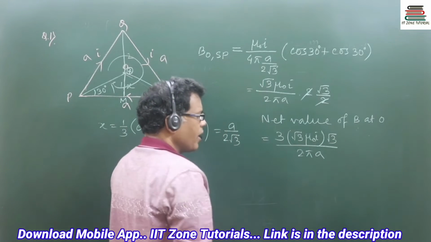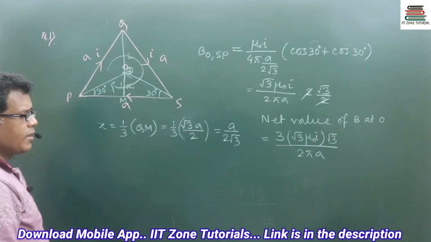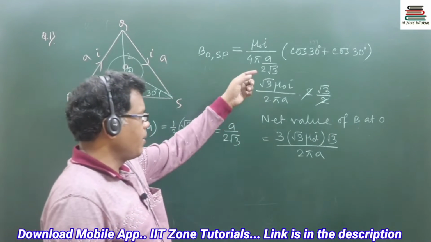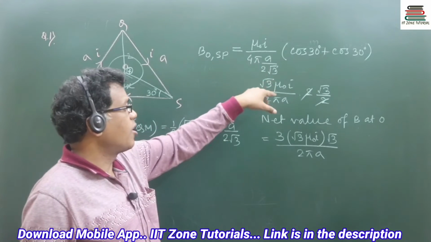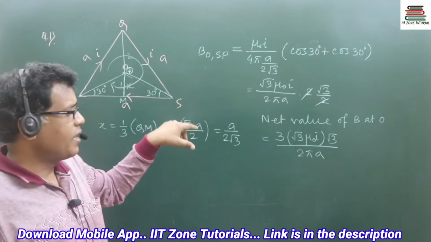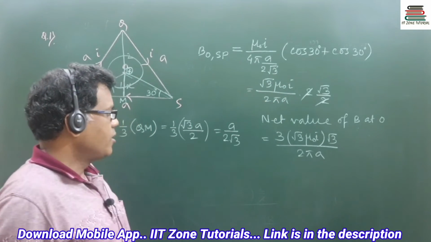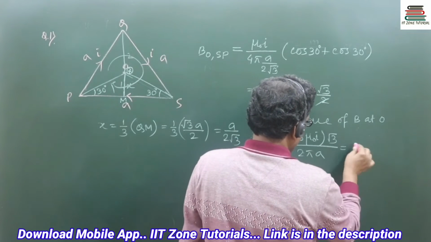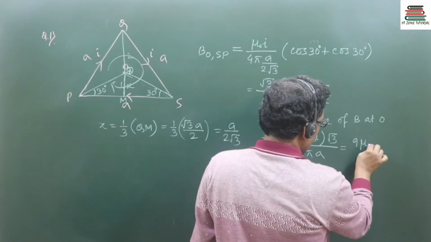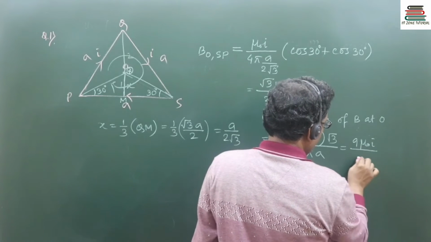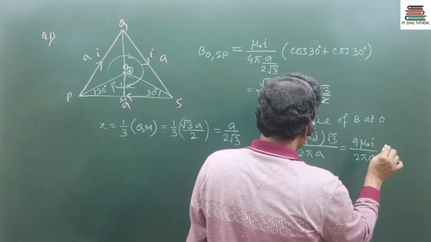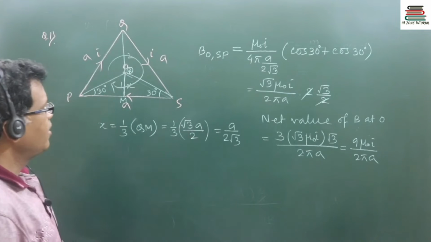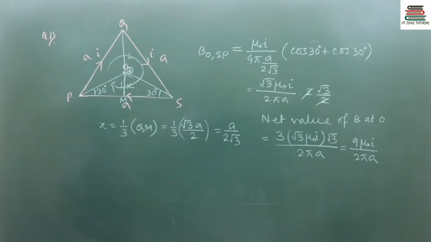Are you getting me? This is the result of one side, so for 3 sides it is 3 into this. So it will ultimately be 9 mu naught I by 2 pi a. Isn't it? If you have any doubt, you can ask me.